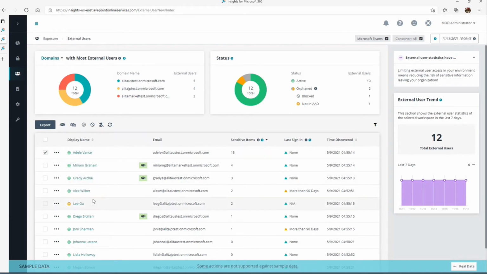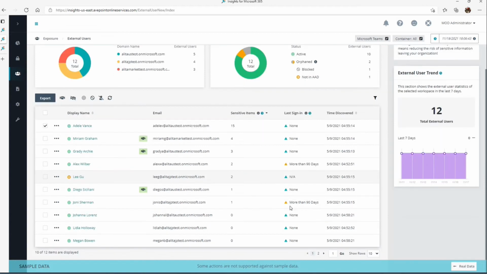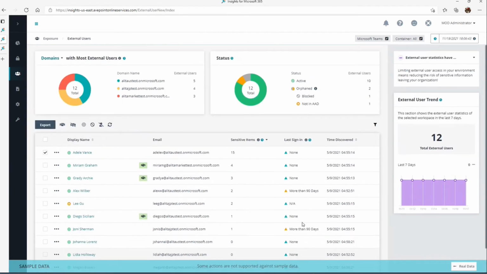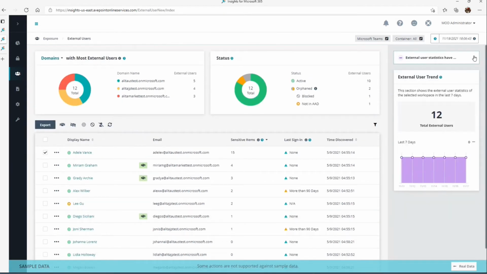All right. The other side here is getting into the status of those active users. This is also important because a lot of times we invite users into our tenancy and then sometimes they get lost. And so we can track whether they're still being used or orphaned or not being used. We can track that and report on that as well. Okay.